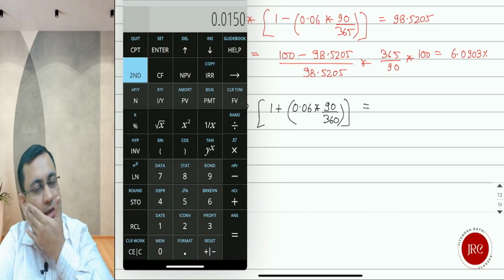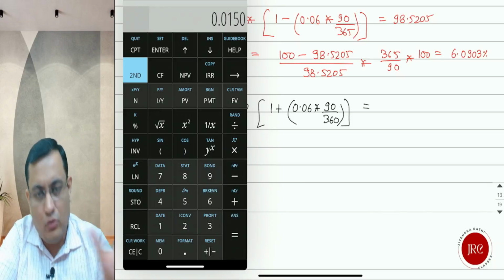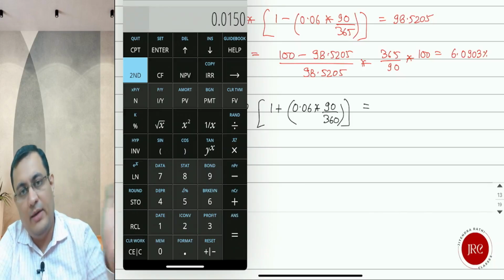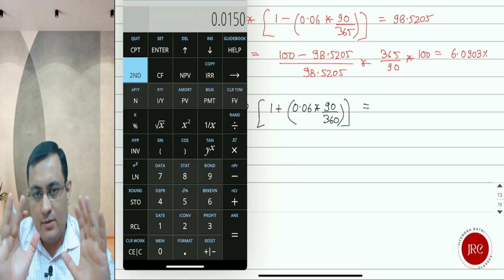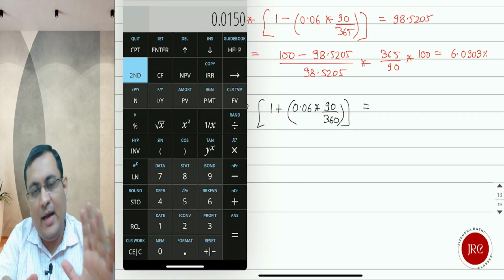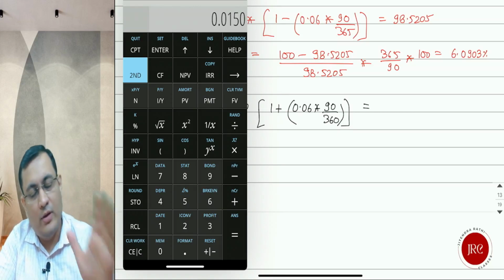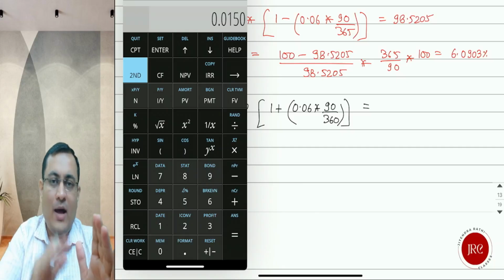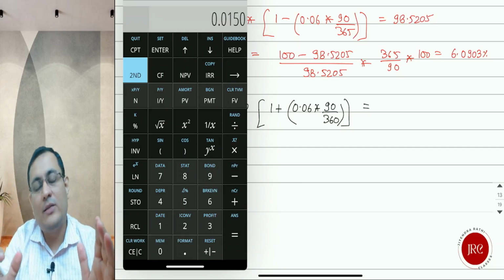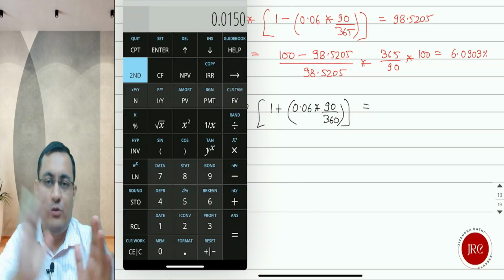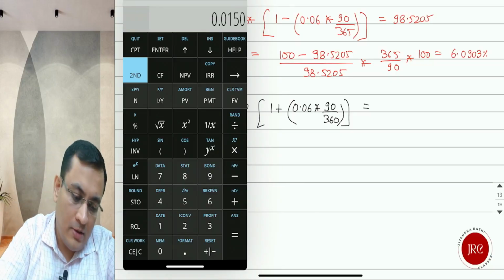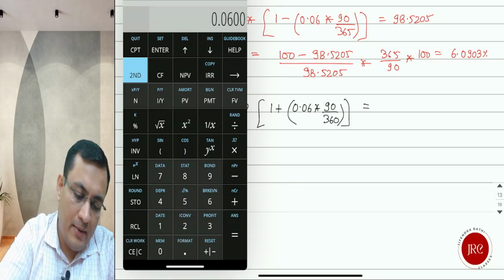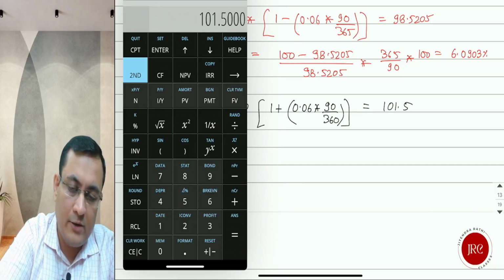These calculations are very easy if you understand how to use day count convention and what is the difference between DR and AOR. Just remember one thing: DR is a percentage of face value, so you will always assume face value as 100 in case of DR. AOR is a percentage of PV, so we will always assume PV as 100 and calculate the future value. So again, back to this: 0.06 multiplied by 90 over 360 plus 1, multiplied by 100. The maturity value in this case will be 101.50.